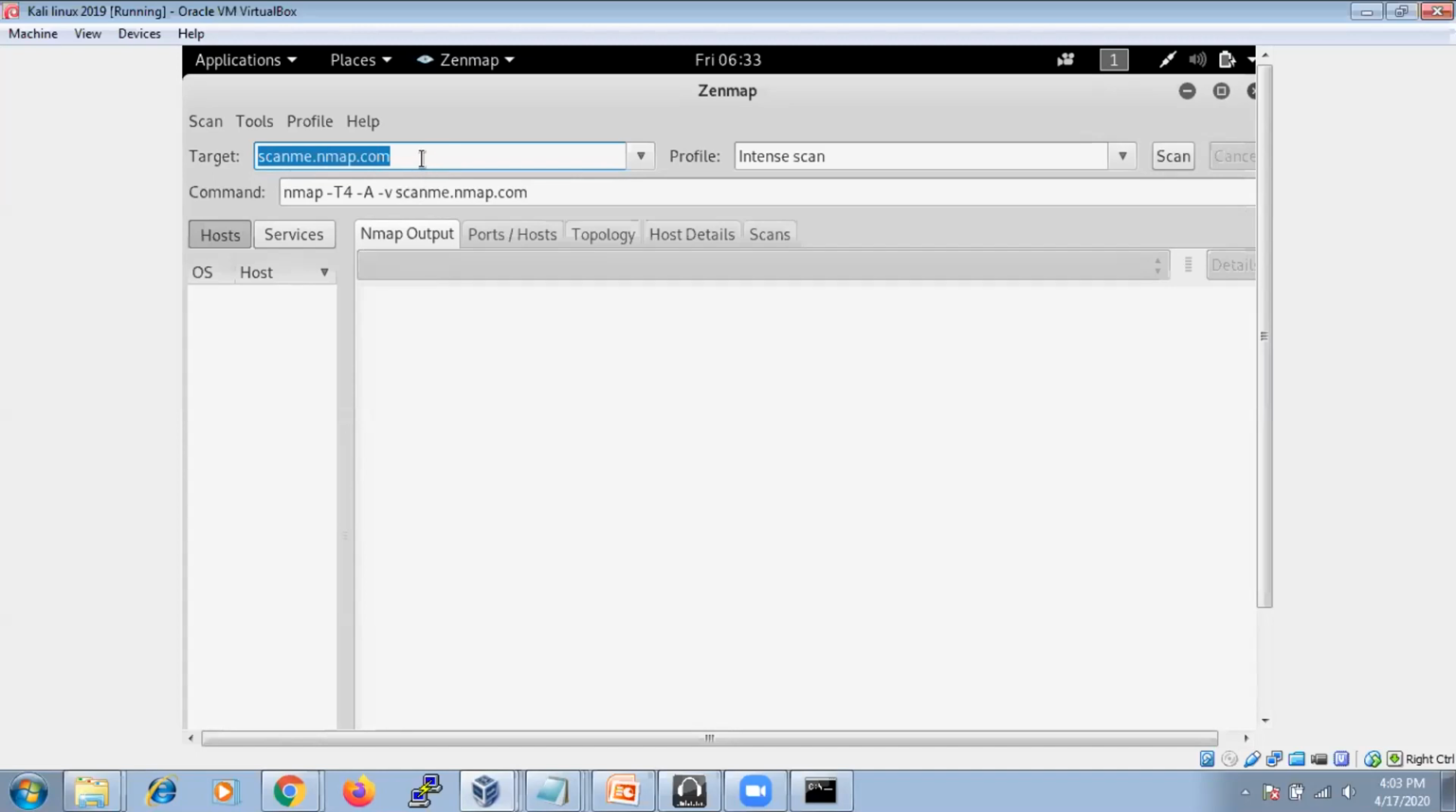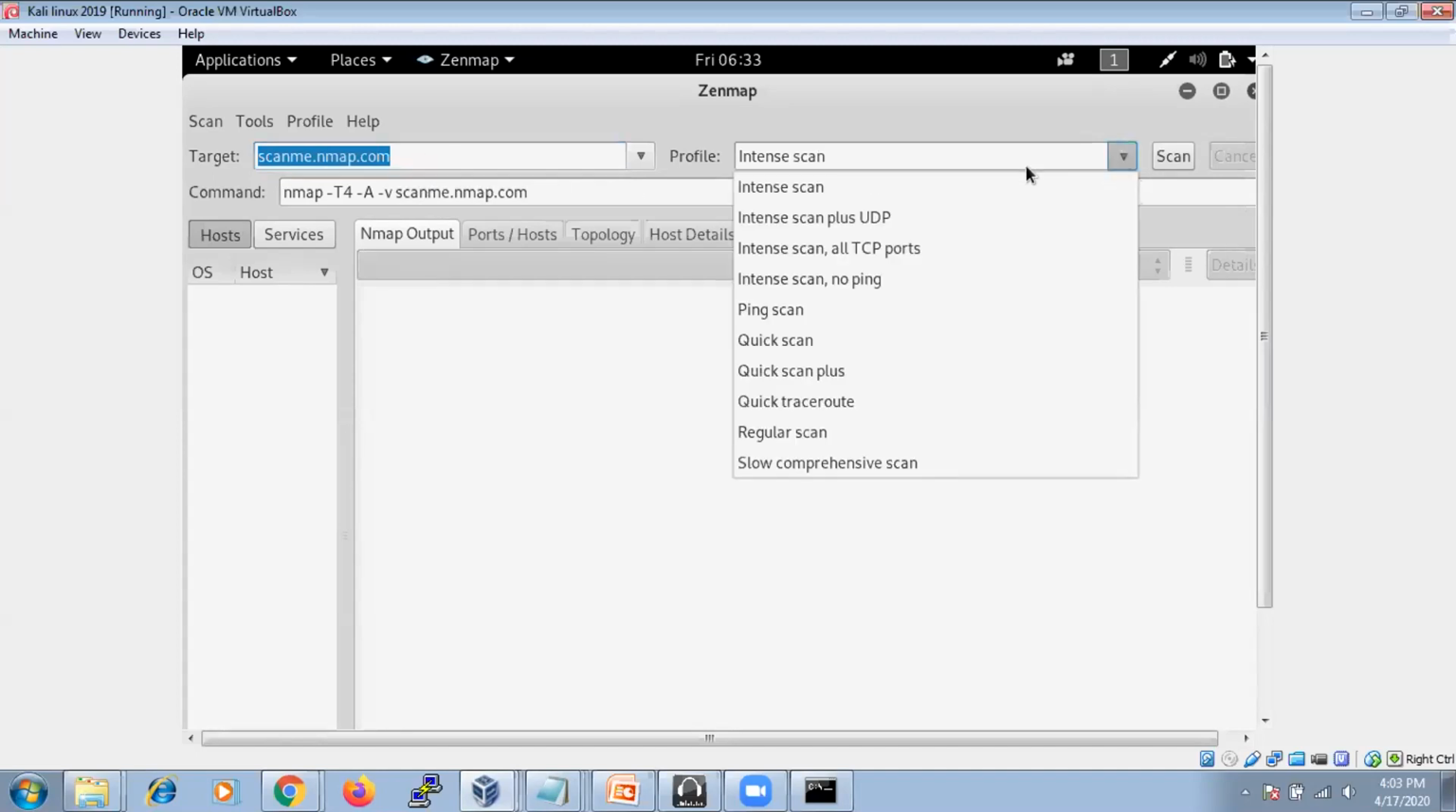But first I'm going to show you with the website. Here you can see profile sections, intense scan, UDP scans, TCP port scanning. Different scanning modules are there. If you want to do all scans at a time, you can go for a slow comprehensive scan, which takes around 5 to 10 minutes to scan all the modules. If you want only a single module, such as only the TCP ports of a particular website, you can scan with this.